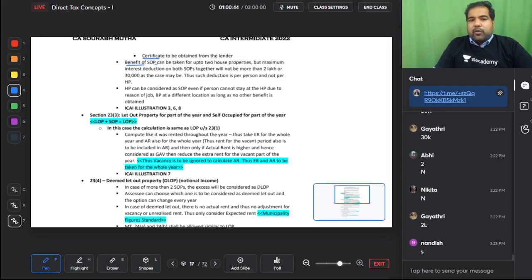Certificate. Benefit of SOP can be taken for up to 2 house properties, but the maximum interest deduction together will not be more than 2 lakhs, or 30 cases as the case may be. Thus such deduction is per person and not per house property. House property can be considered SOP even if the person cannot stay in the house property due to reason of job, business and profession at a different location, so long as no other benefit is obtained.